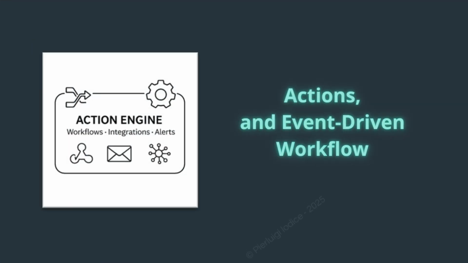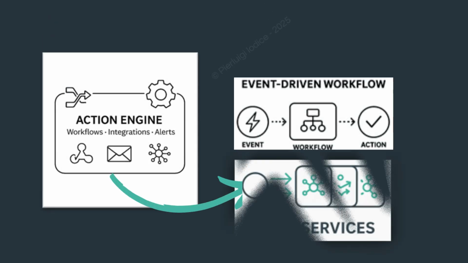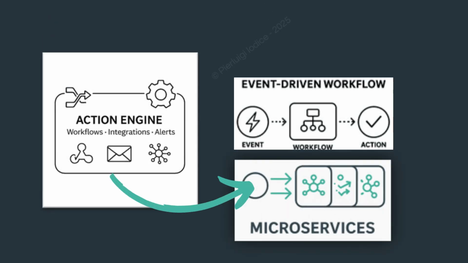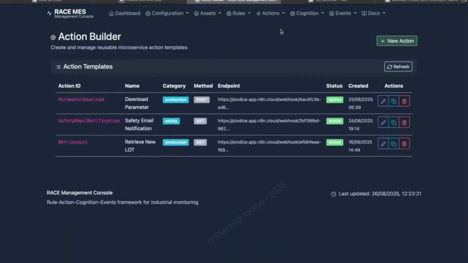The Action Engine orchestrates real-time workflows, alerts, API calls, microservices, governed, reliable, traceable. An action is a generic function, typed inputs in, outputs out. Under the hood it calls a microservice, from a simple notification or email, to a compute task, an ERP integration, or a slice of MES process logic.